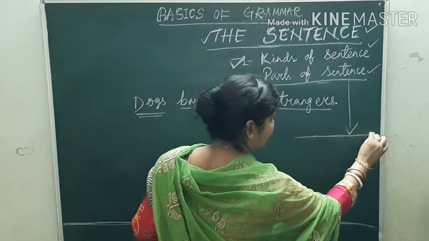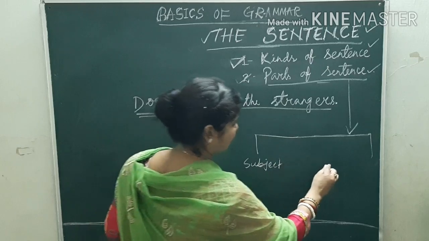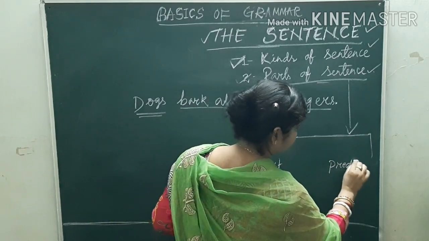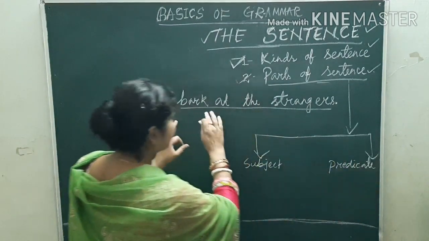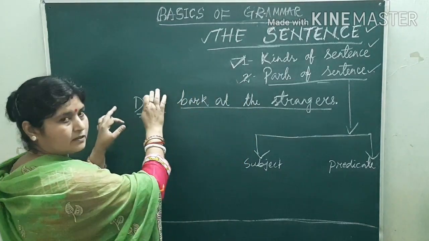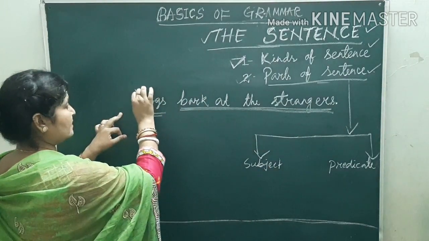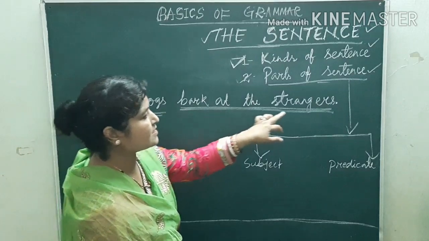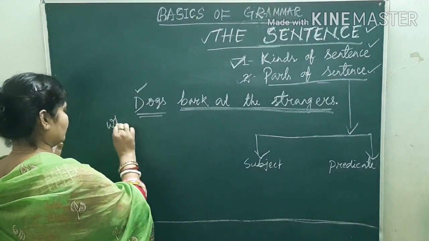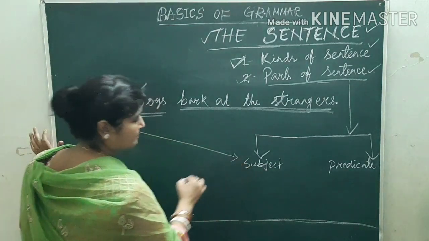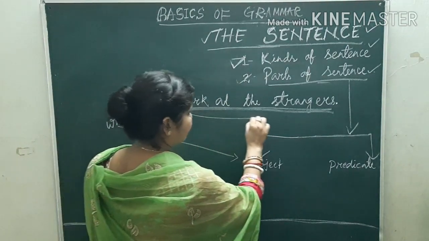What are those? One is subject and another one is predicate. And what is subject, children? Subject means the word about what or about whom the other words in a sentence speak. Who barks? Dogs bark at the strangers. So the question comes, who? It is the subject. Okay? Then "bark at the stranger" is the predicate.